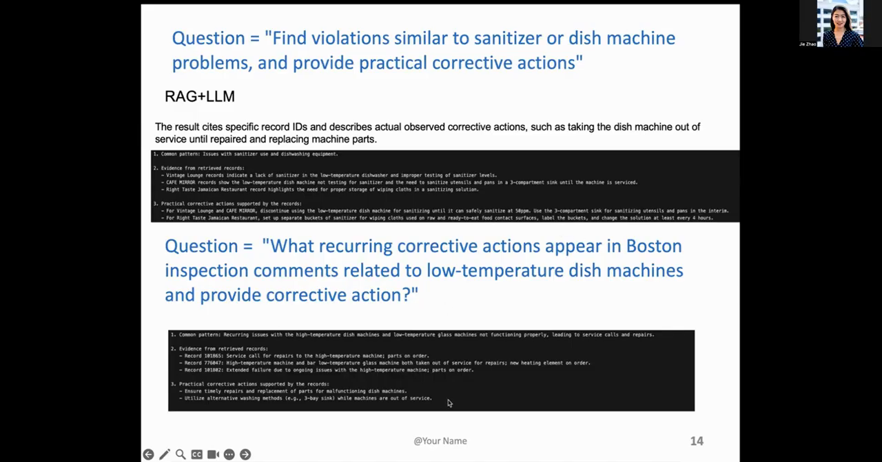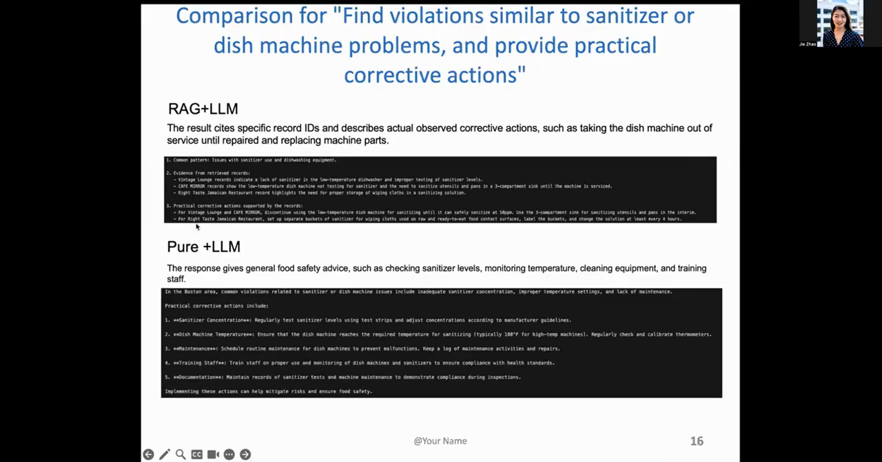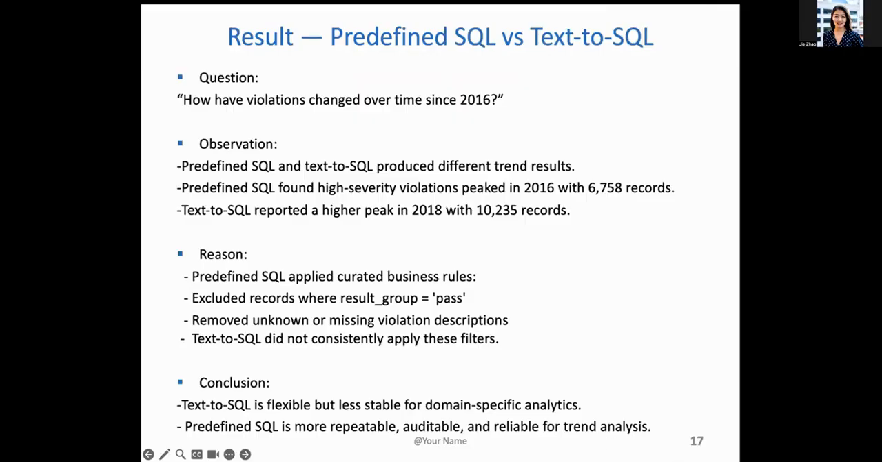On the bottom, we're going to skip this one and take a look at a pure large language model result to compare. The response gives general food safety advice such as checking sanitizer level, monitoring temperature, cleaning equipment, training staff, etc. The answer does sound plausible, but if you look into the details, it doesn't provide anything very specific, like the sanitizer concentration we could use, as we saw earlier, or the specific 3-compartment sink fix. So those are the overall results we're seeing.